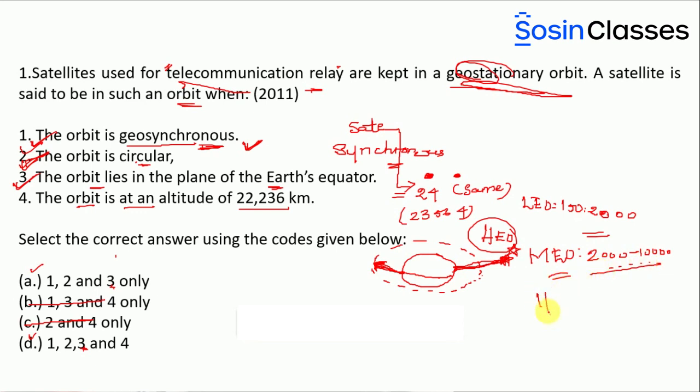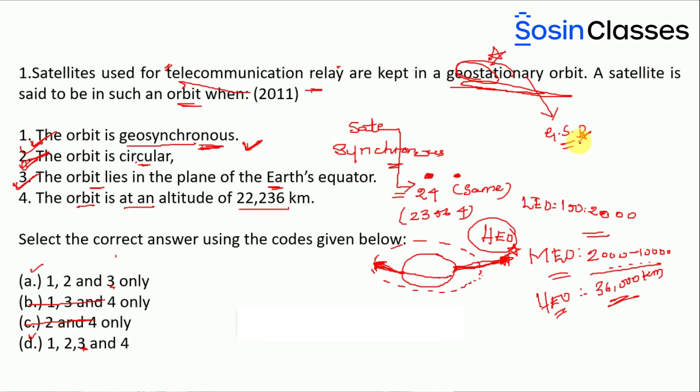Then we have HEO, that is high Earth orbit, which is basically at a height of 36,000 kilometers, right? Beyond that also, one of the types of high Earth orbit is the geostationary orbit, and one of the types of geostationary orbit is the geosynchronous orbit, right?